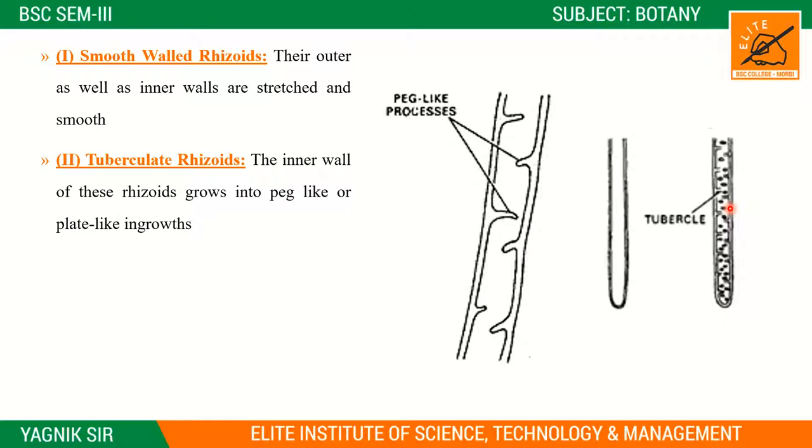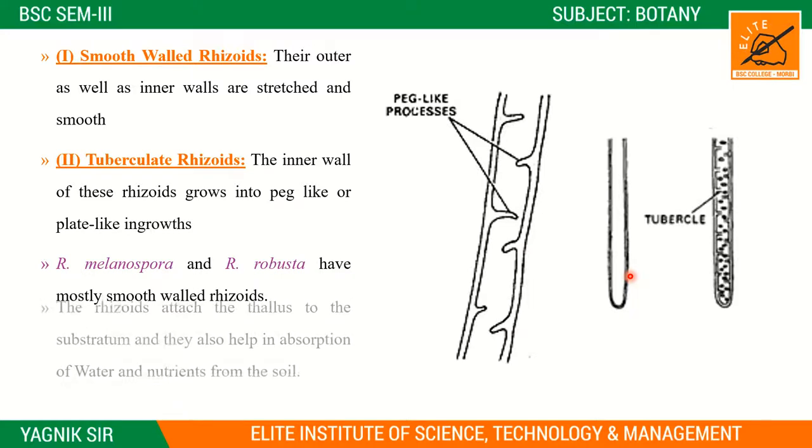Then another type is the tuberculate rhizoid, where the inner wall of the rhizoid grows into peg-like and plate-like inner growths. Right, I talked about the peg-like structure that is seen. If this type of surface is seen, we call it a tuberculate rhizoid, otherwise a smooth-walled rhizoid. Some species, like Riccia melanospora and Riccia robusta, have mostly smooth-walled rhizoids.